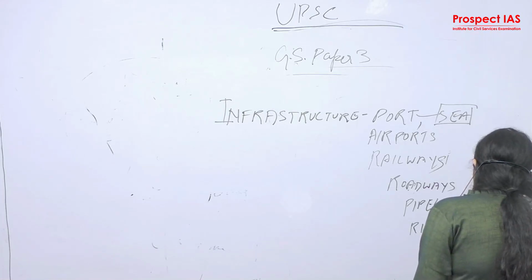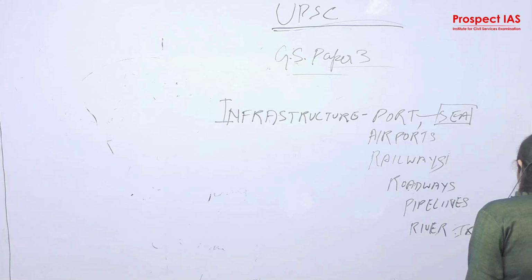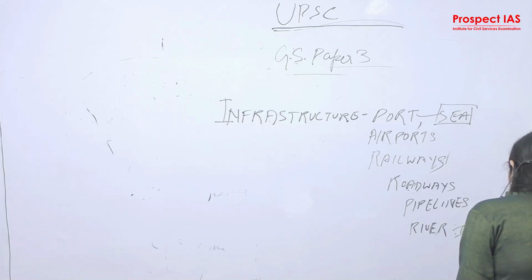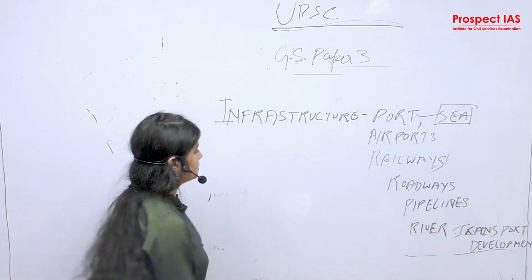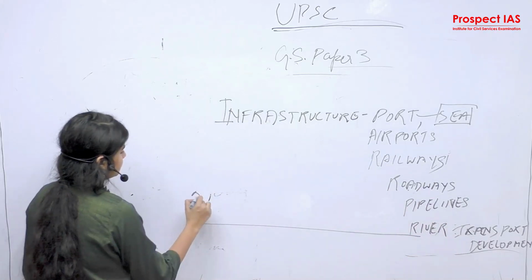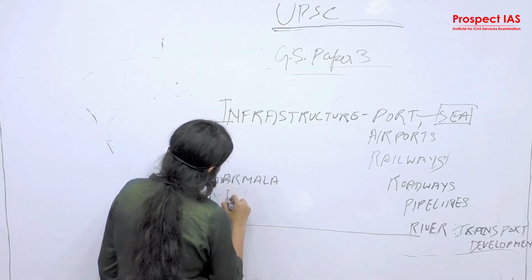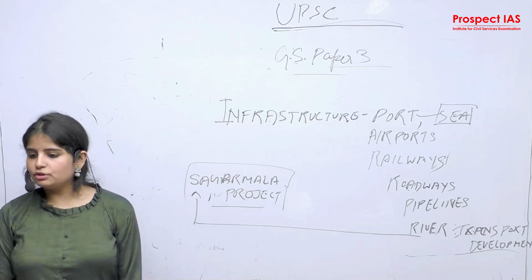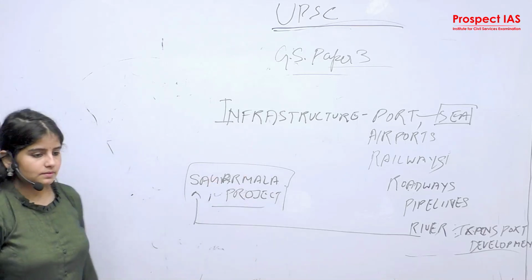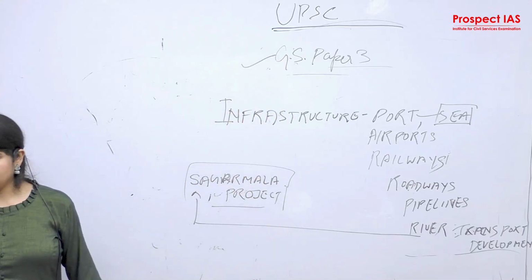River development, river transport development. What is this river transport development? The Sagarmala project. River transport development is the Sagarmala project. Current issues. What developmental strategies do we need to put in place for building infrastructure? So the second notification in GS paper 3 comes under the geography domain that we need to understand, right?